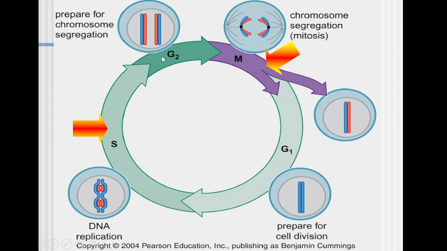In G2, what will it check? It will check whether the cytoplasmic content is ready for division, whether there is any error in protein synthesis, and whether the proteins responsible for separation of the chromosomes are available or not. If everything is fulfilled, then the G2/M checkpoint is opened and the cell enters from interphase to M phase.